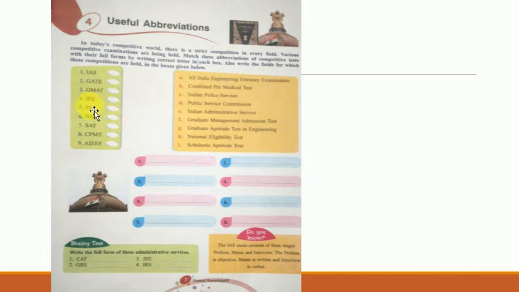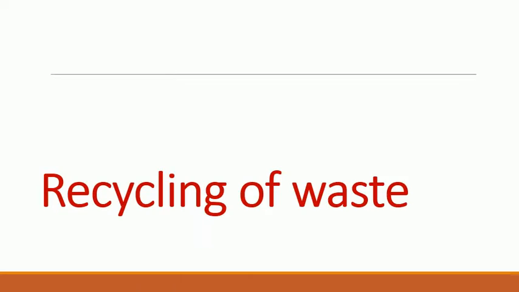NET, that is National Eligibility Test, SAT, that is Scholastic Aptitude Test, CPMT, that is Combined Pre-Medical Test, AIEEE, that is All India Engineering Entrance Examination. Alright, so these are other full forms, and here it is given that the IAS exam consists of three stages, and that is prelims, mains, and interview.